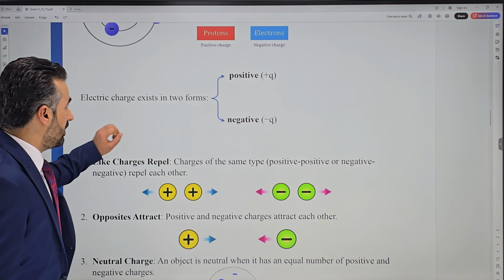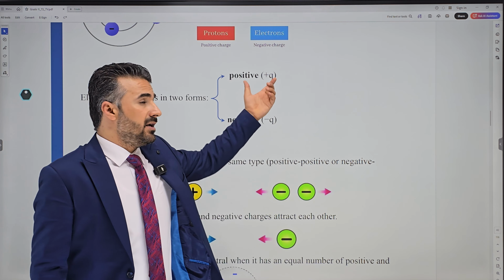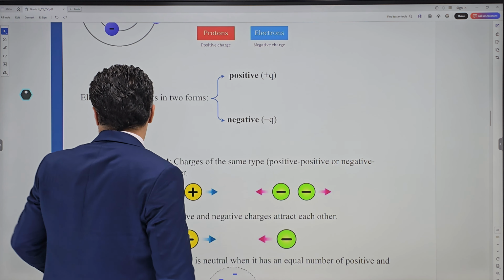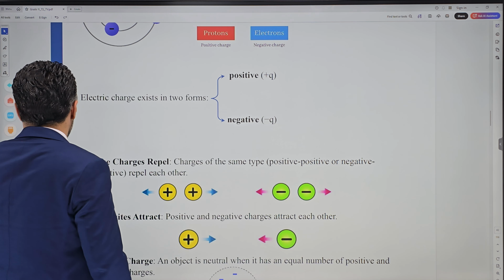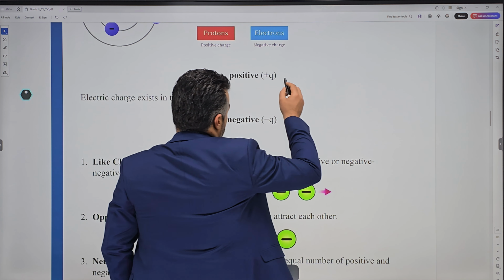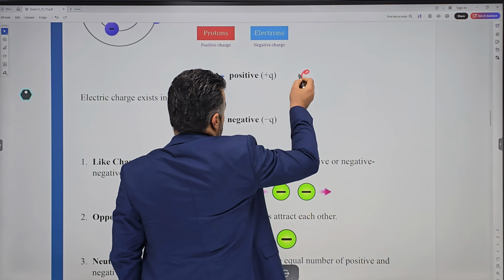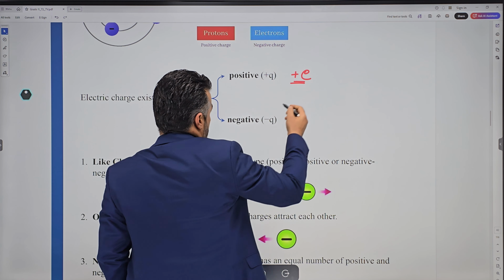Electric charge exists in two forms, positive and negative. So we can write positive Q. Q stands for charge, by the way. Sometimes we can also write positive e here. e stands for charge as well.